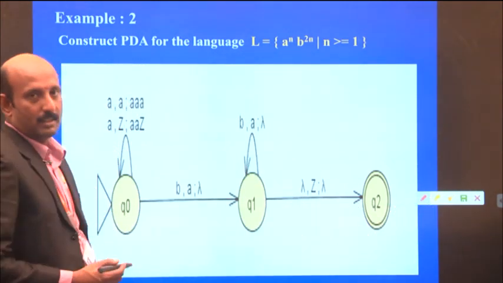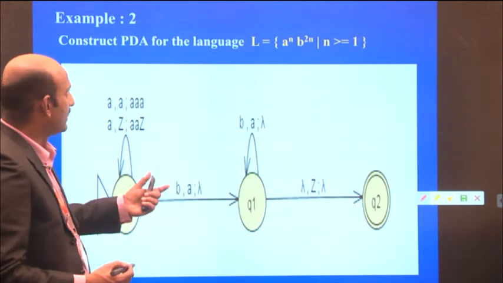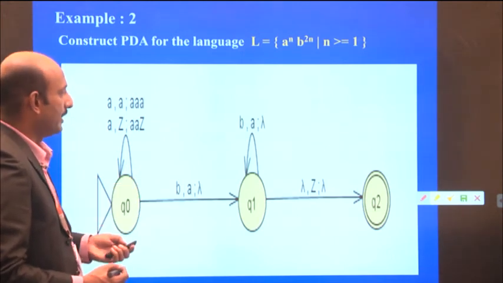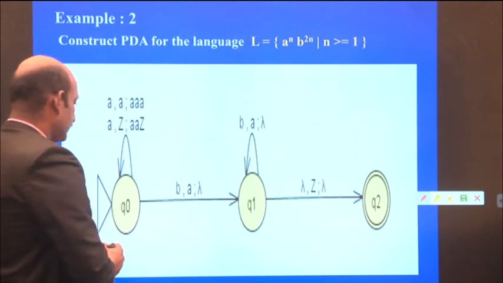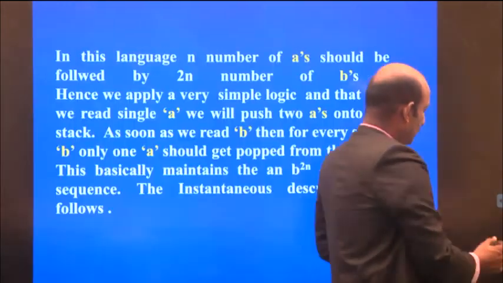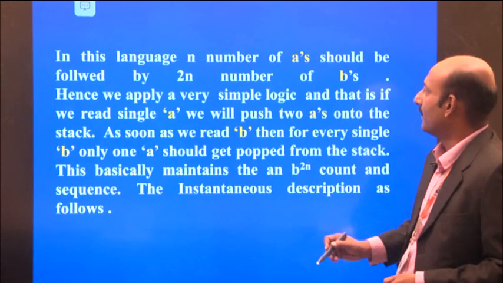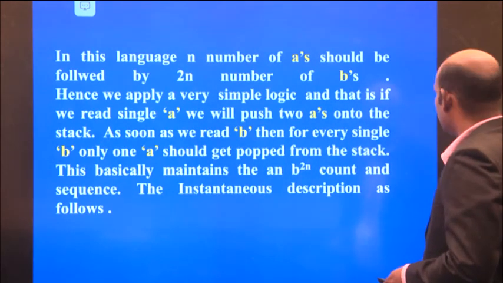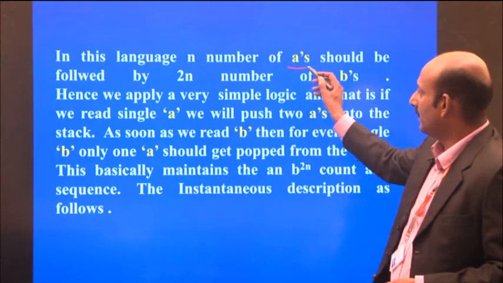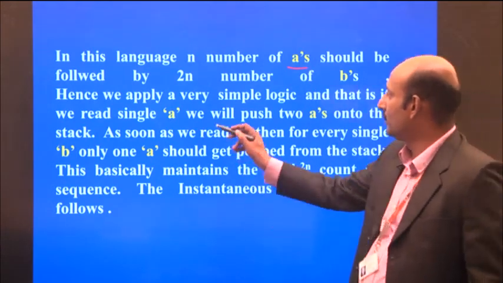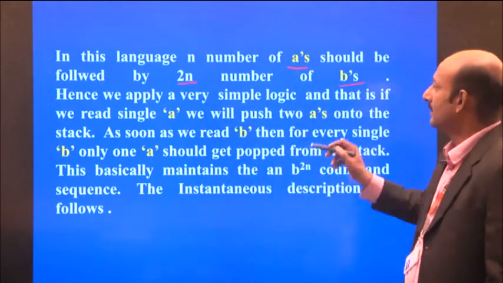So this is the logic. Based on this logic, we are designing this pushdown automata. Look at this: for every n number of A's there are 2n number of B's.